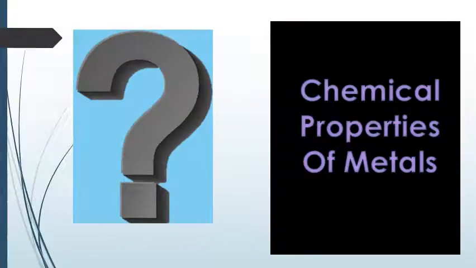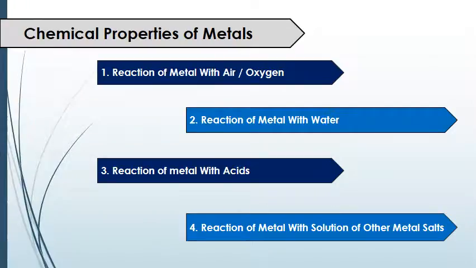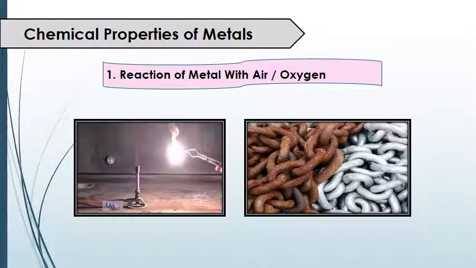So first we have chemical properties of metals. We have a total of 4 chemical properties. These are reaction of metal with air or oxygen, reaction of metal with water, reaction of metal with acids, and reaction of metal with solution of other metal salts. So let's start with reaction of metal with air or oxygen.